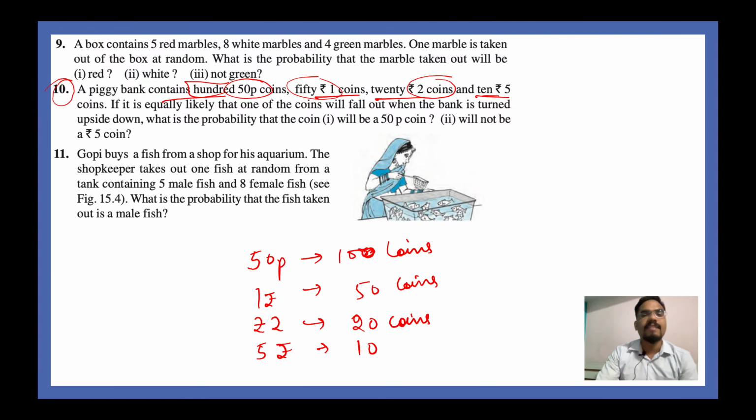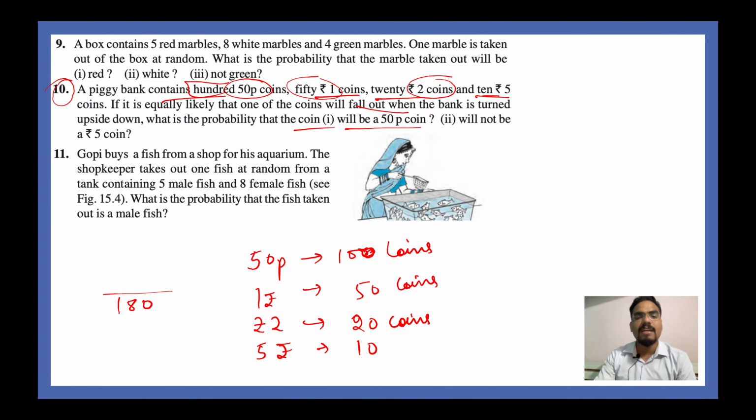If it is equally likely that one of the coins will fall out when the bank is turned upside down, what is the probability, guys? Hear this question very carefully. What is the probability that the coin will be a 50 paisa coin? It's an easy question now. How many total coins do you have? 100 plus 50 is 150, 150 plus 20 is 170, and 170 plus 10 is equal to 180, right? So you have a total of 180 coins.